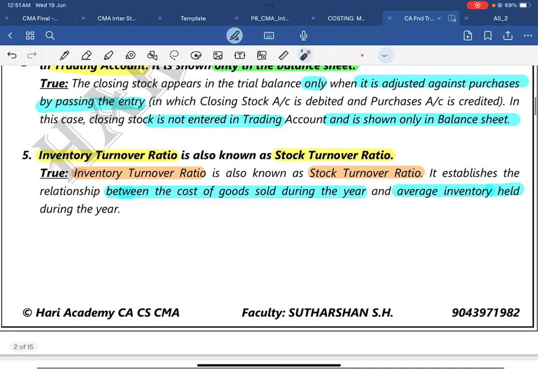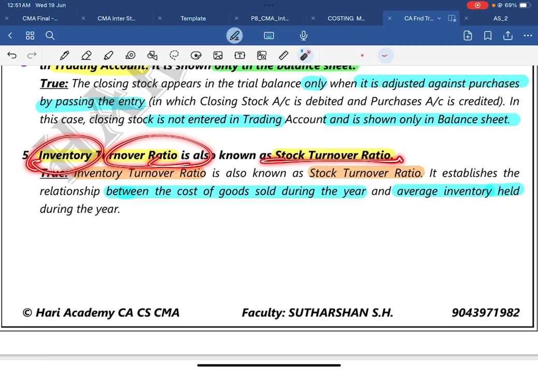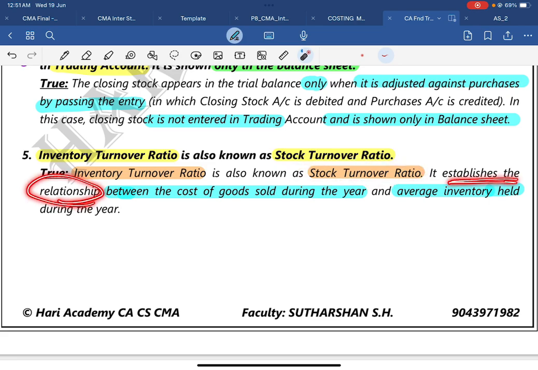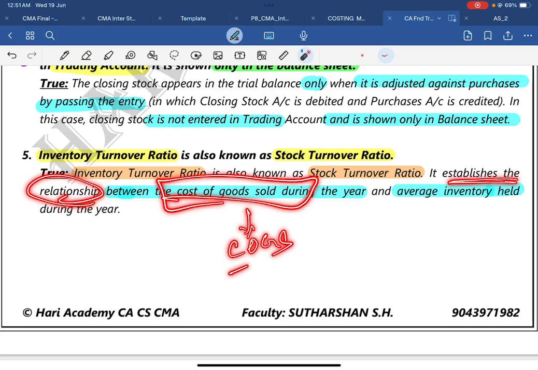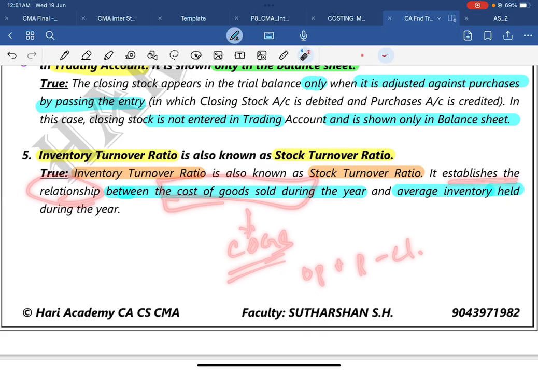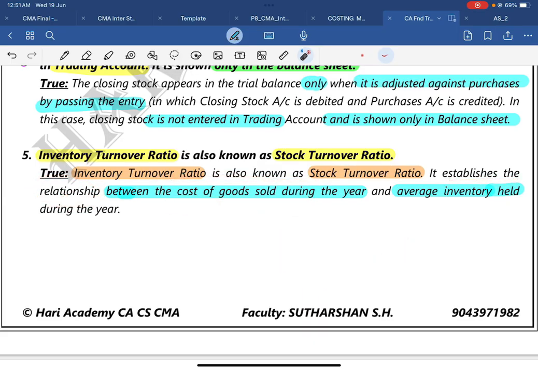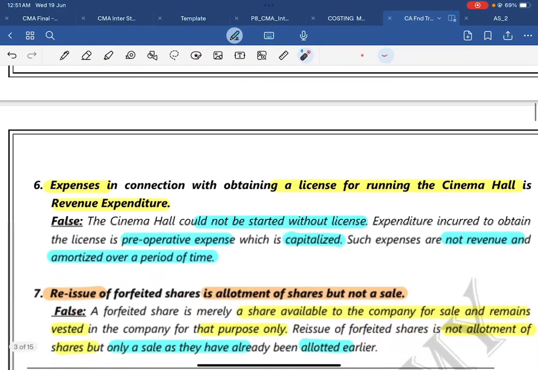Then question number 5. Inventory turnover ratio is also known as stock turnover ratio, because another name for inventory is stock. The answer is: inventory turnover ratio is also known as stock turnover ratio. It establishes a relationship between cost of goods sold, COGS, and average inventory held during the year. What is COGS? Opening stock plus purchases minus closing stock, plus any direct expenses, which you can add towards the purchases. That's what the inventory turnover ratio is.